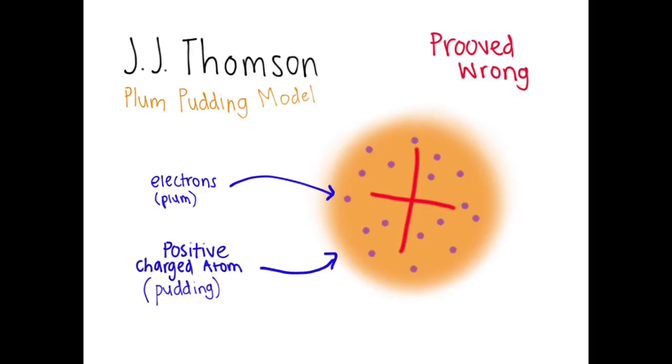Thomson also created the plum pudding model of the atom. It was a positively charged atom. The smaller electrons are dispersed throughout the positive mass to maintain charge neutrality. He explained some electrical properties but failed to recognize the positive charges. He was therefore proven wrong by Rutherford on his plum pudding model.